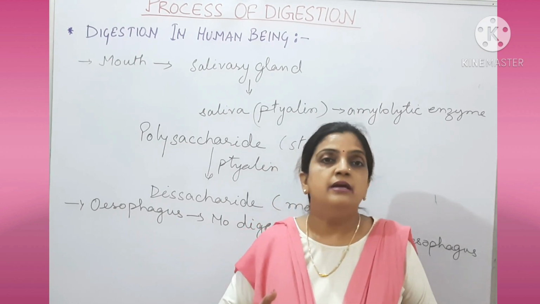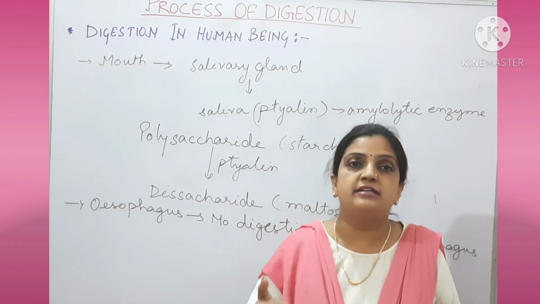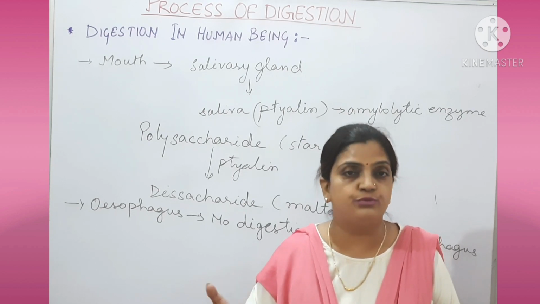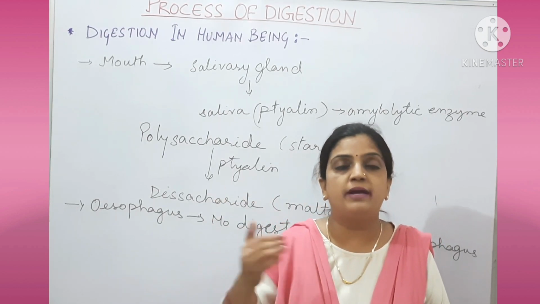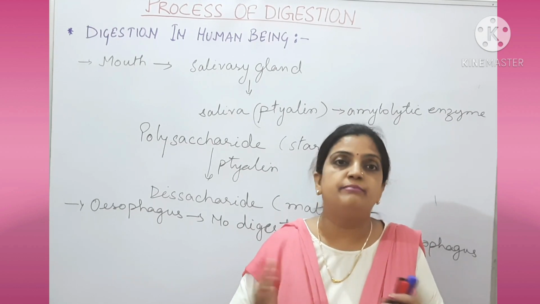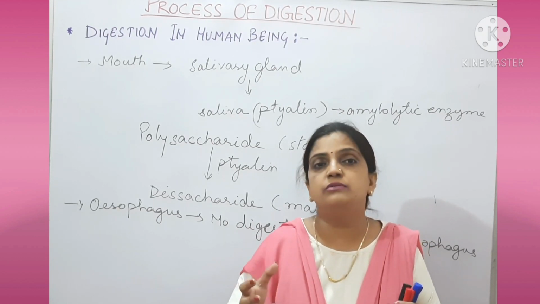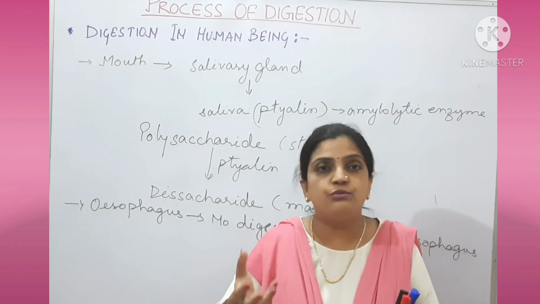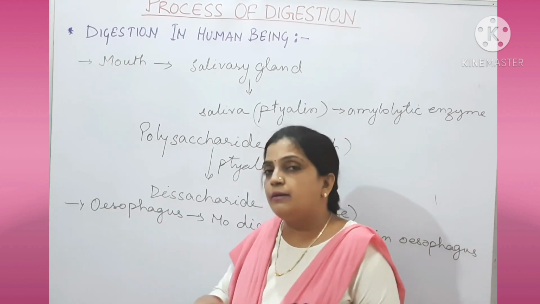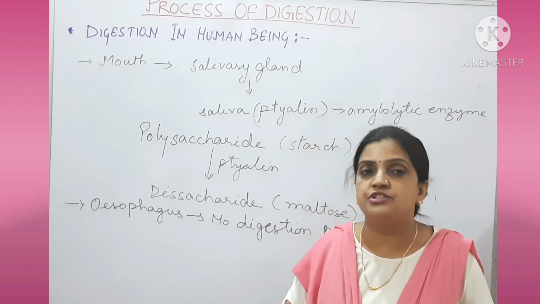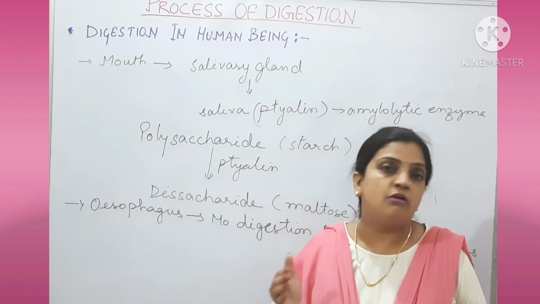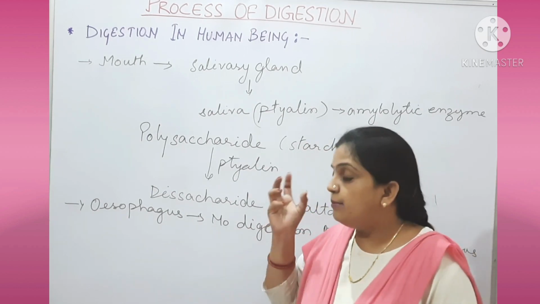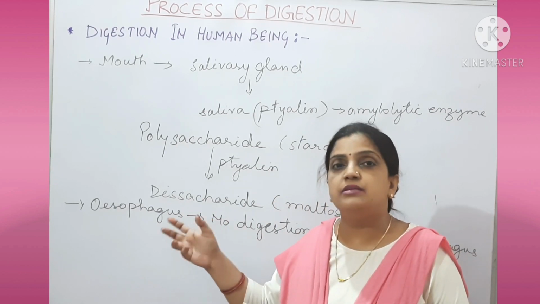Peristalsis is a to and fro motion of the food. Once the food moves backward and then forward, during that movement the food is broken down and changes into paste. We cannot say that the complete food changes into paste in the oesophagus, but into a semi-paste. The complete paste will be formed in the stomach.